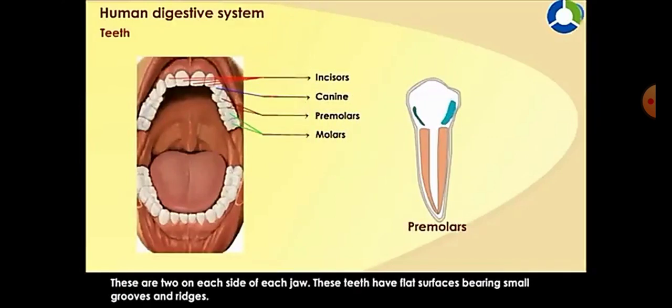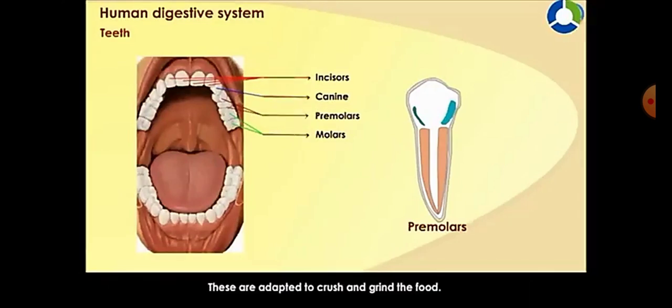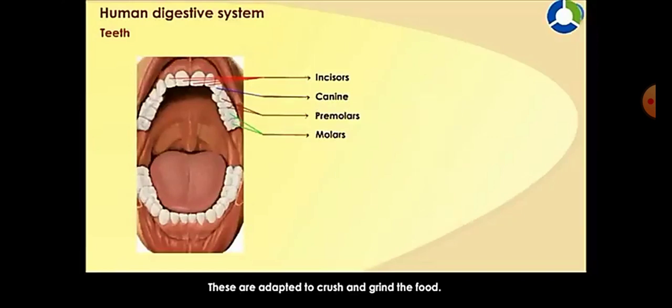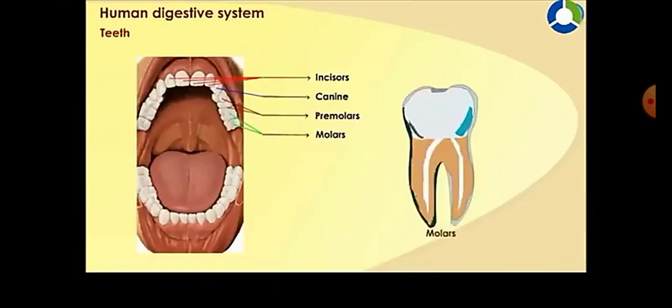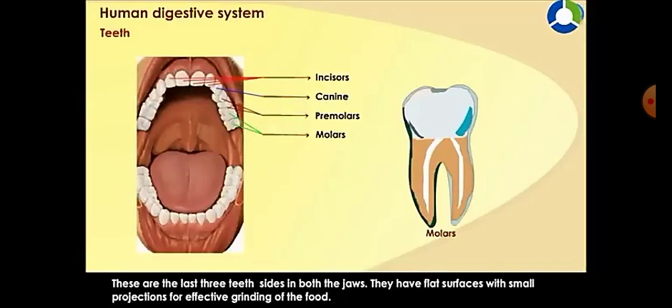Premolars. These are 2 on each side of each jaw. These teeth have flat surfaces bearing small grooves and ridges. These are adapted to crush and grind the food. Molars. These are the last 3 teeth on both sides in both the jaws. They have flat surfaces with small projections for effective grinding of the food.